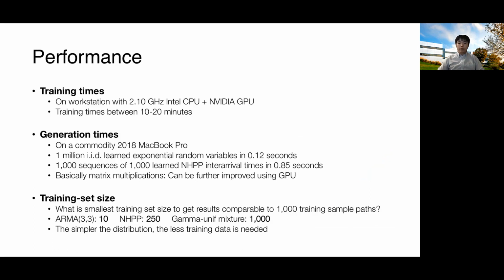NIM also has a very fast generation speed. On a commodity 2018 MacBook Pro, we can generate 1 million IID learned exponential random variables in about 0.12 seconds. And we can generate 1,000 sequences of 1,000 learned NHPP inter-arrival times in about 0.85 seconds. This number can be further improved by using GPU.